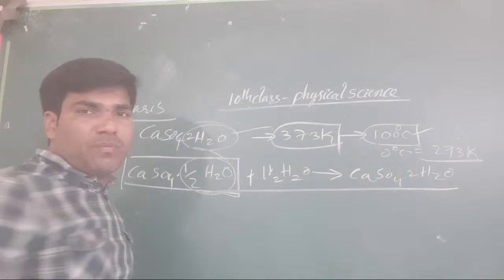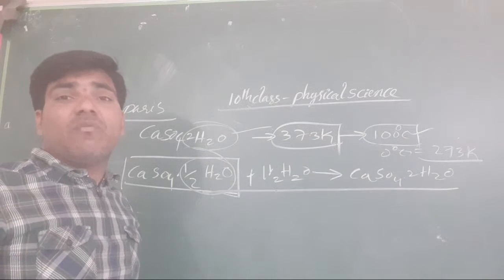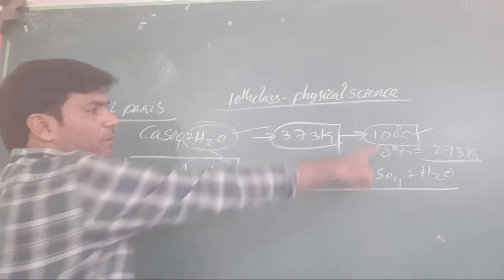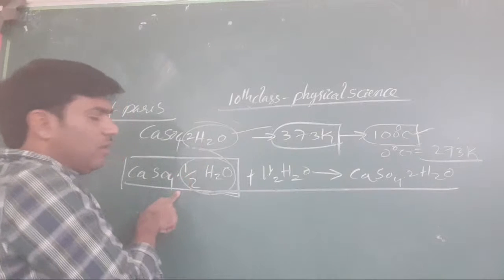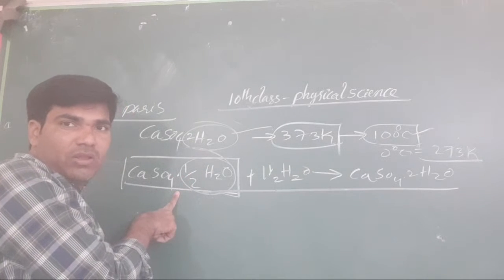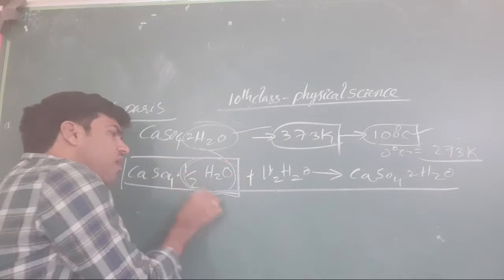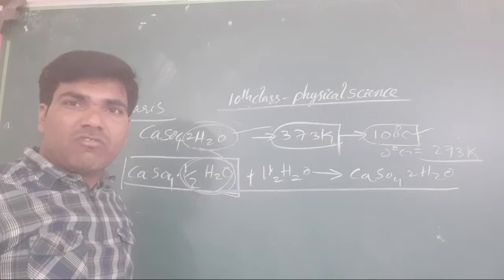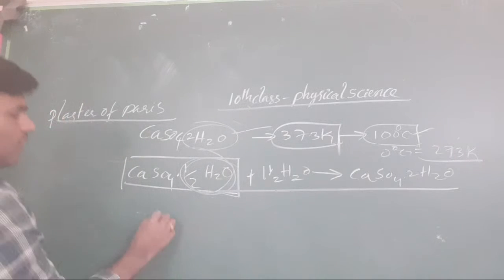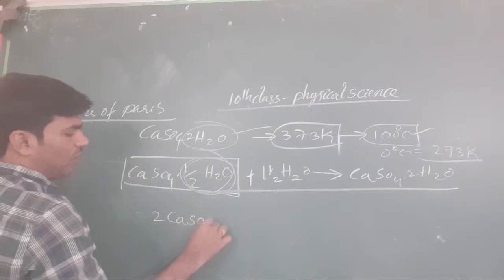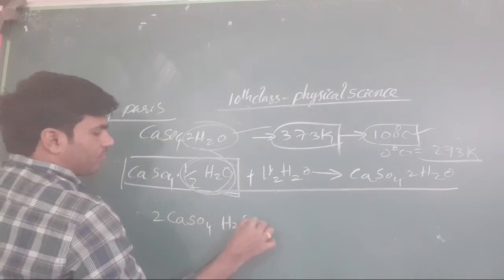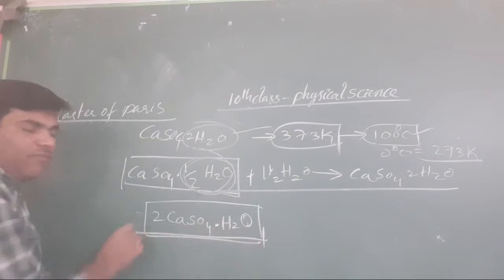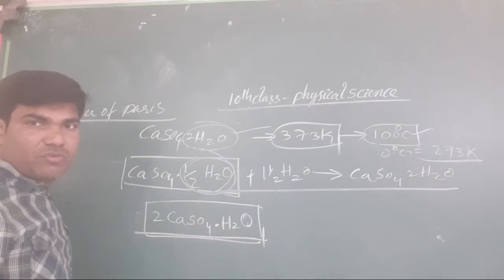In this position, water is in the vaporization mode. Once that vapor is removed from the gypsum, the plaster of Paris will form. Okay, clear or not, all of you? But it contains H2O. Is it possible to take half H2O? No, it is not possible to take half H2O. It will be available in the form of this. Our plaster of Paris is available in the form of this.